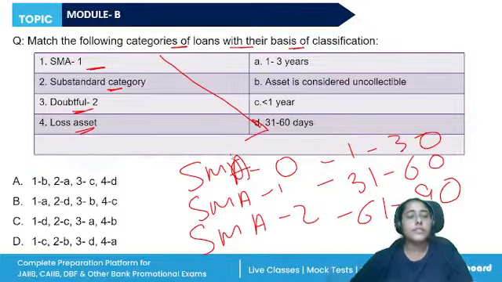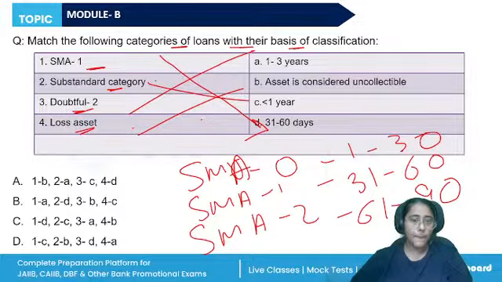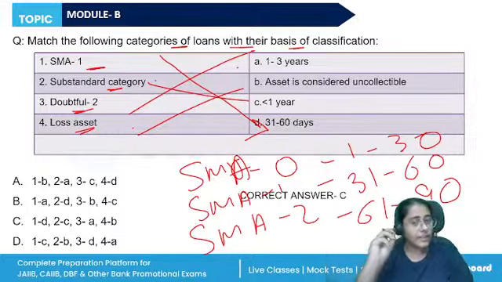When we go to the substandard category, which has remained NPA for a period less than or equal to 12 months. So substandard category will be less than 1 year, right? Doubtful categories 1 to 3 years, and loss asset will be an asset which is uncollectible. Okay, so the correct answer will be C. A, D, 2C, yes, 3A and 4B. This classification is again important, you need to remember.